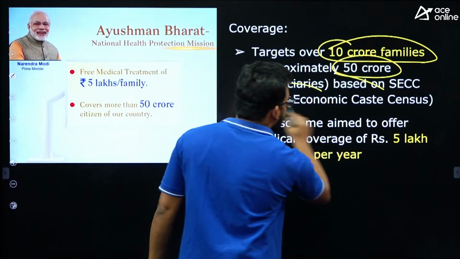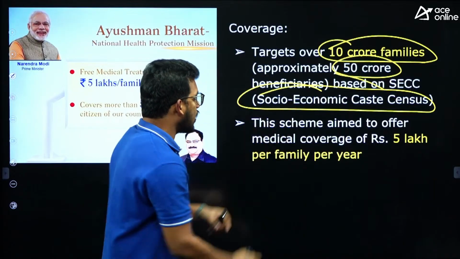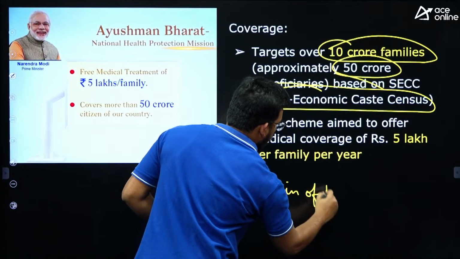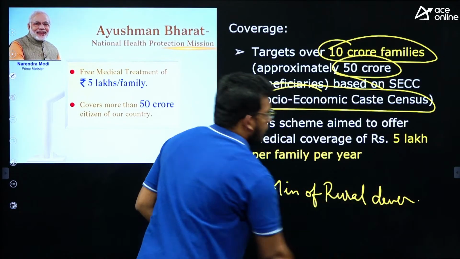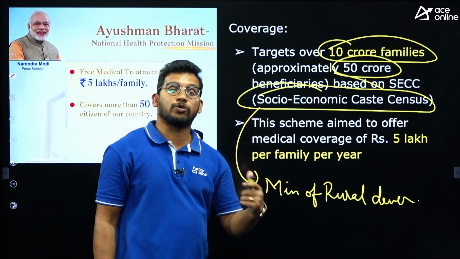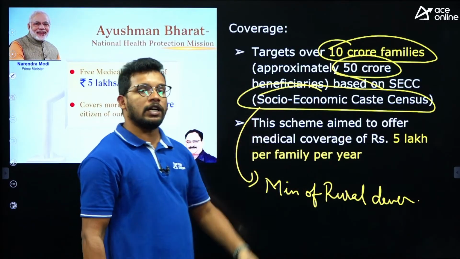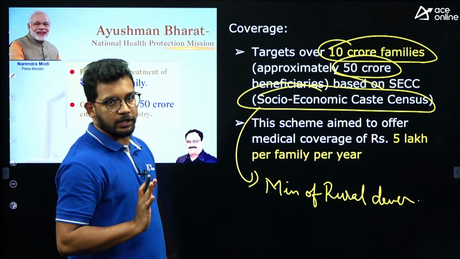Those beneficiaries were identified from the Socio-Economic Caste Census. This was conducted by the Ministry of Rural Development in 2011, right? This is not a general census, rather it is a caste census, the Socio-Economic Caste Census conducted by the Ministry of Rural Development. So whoever are the beneficiaries, we will see the eligibility also, only those will get the benefits under